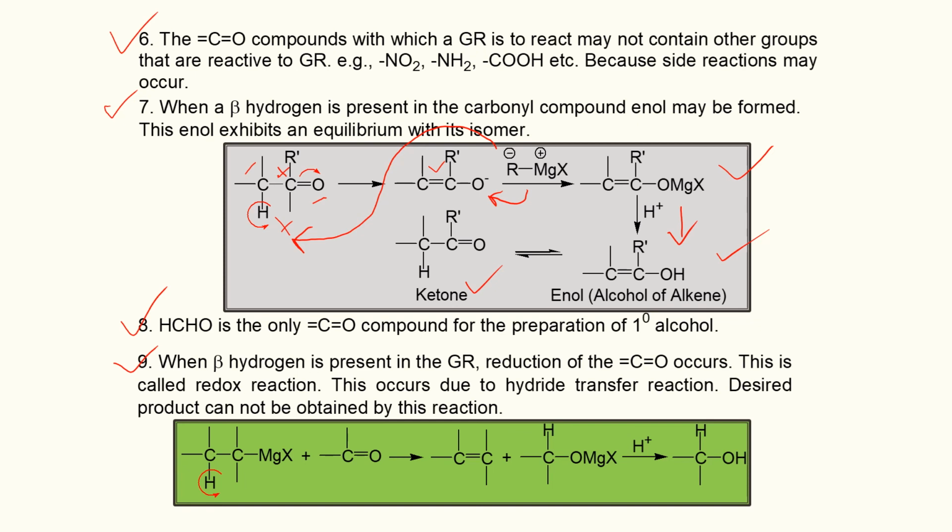When a beta hydrogen is present in the Grignard reagent, reduction of the carbonyl group occurs. This is called redox reaction. This occurs due to hydride transfer reaction. Desired product cannot be obtained by this reaction according to Grignard reaction. This is also a limitation of this reaction.